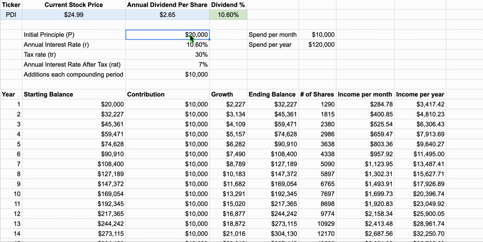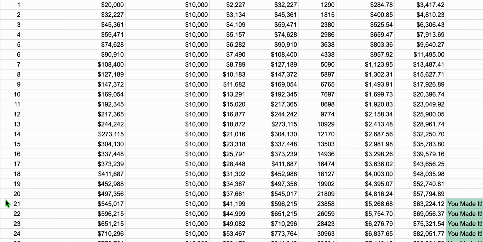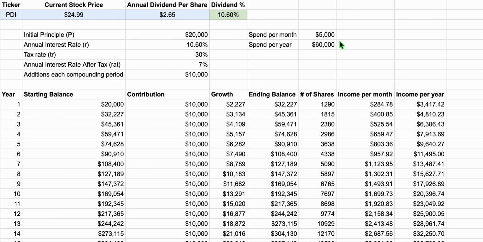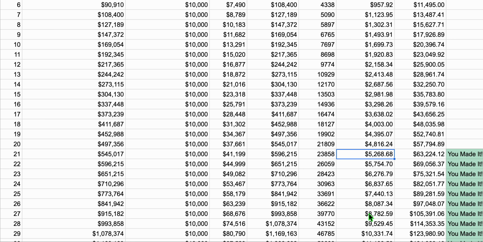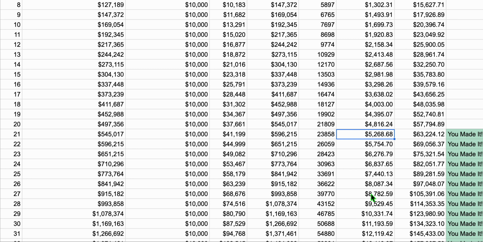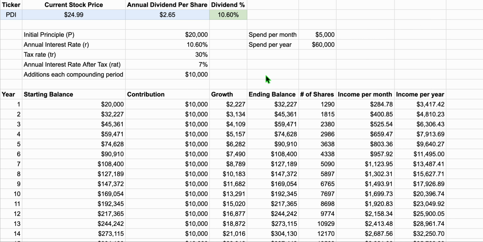But if you're only putting $20,000 in, you're only paying $10,000 a year. You're probably also not spending $10,000 a month. So then you make it a little earlier, in the 21st year. Then you could retire at the same income that you're doing, or you just keep pushing it, right? You just keep pushing it so that when you retire, you can live even better than you're living now. So, God willing, better and better and better.